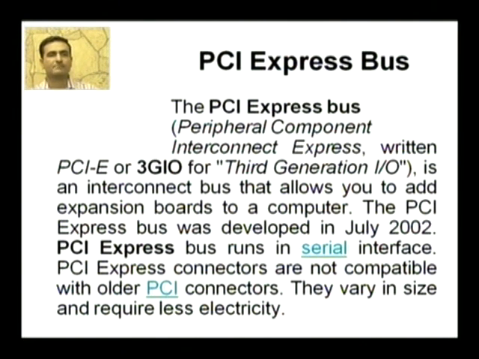PCI Express bus runs in serial interface. As I explained earlier, in serial interface, if we have to transfer 8 bits, they are transferred over a single line bit by bit as a sequence of 8 bits.